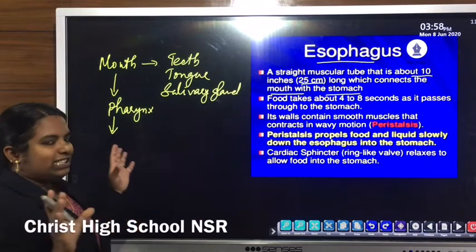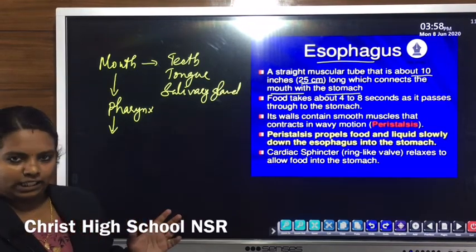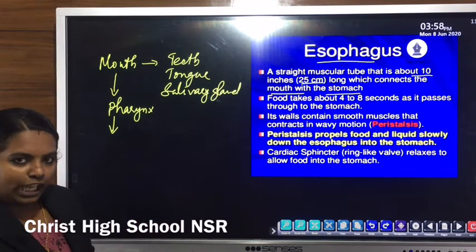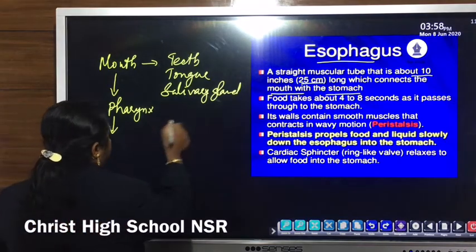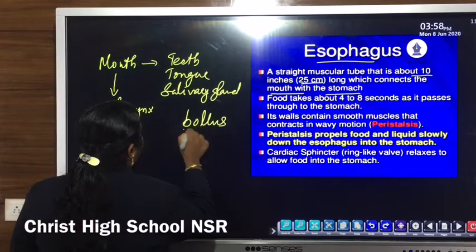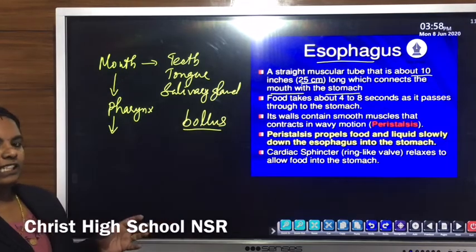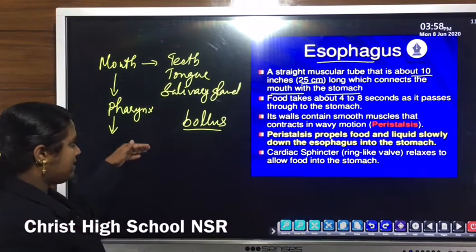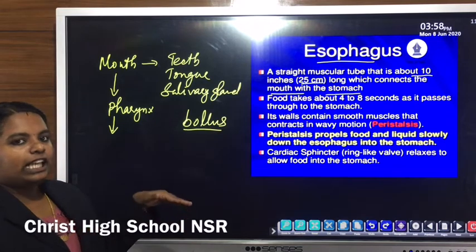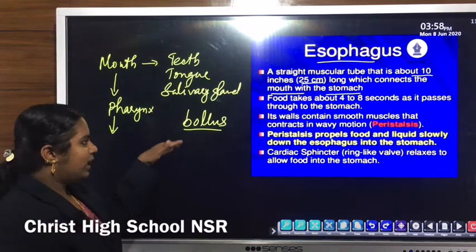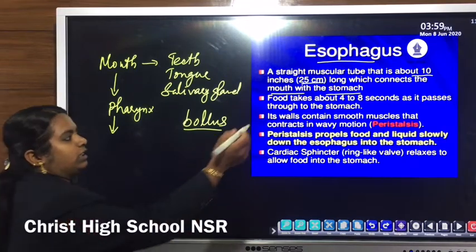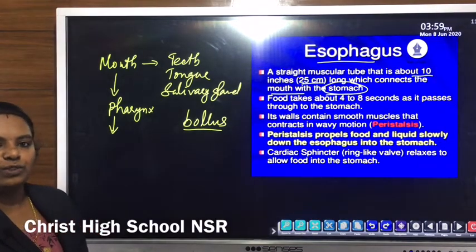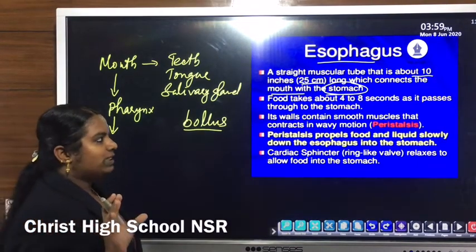The food which is chewed with the help of the teeth is converted into another form known as food bolus. This food bolus is pushed down with the help of the tongue to the pharynx, and then it reaches the esophagus. Through the esophagus, the food bolus moves downwards to the stomach. That is why the main function of the esophagus is to connect the mouth with the stomach.